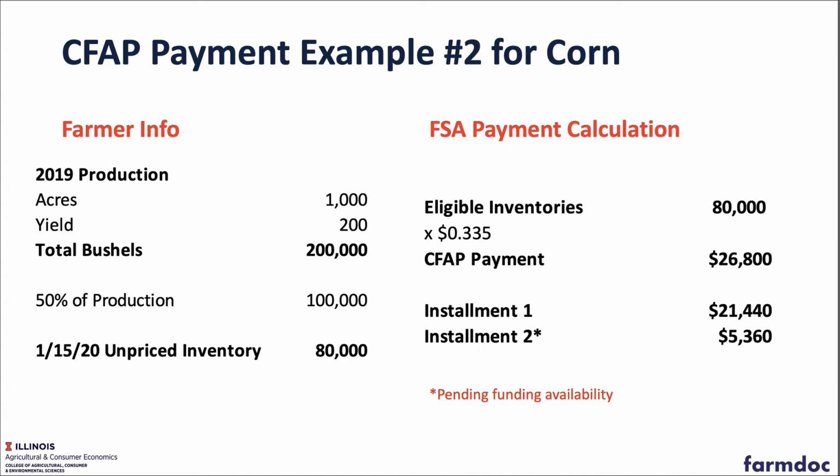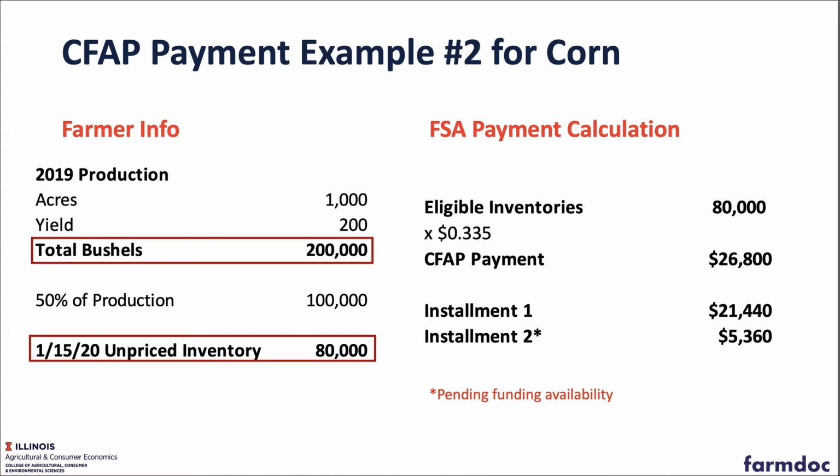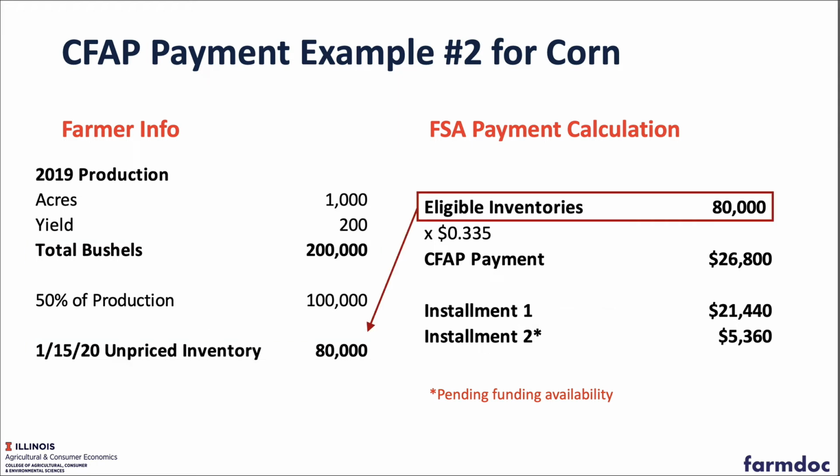Just as a quick second example, we'll take a look at the same farmer, same yield, same acreage, same total production of 200,000 bushels in 2019. But in this case, we've only got $80,000 in unpriced inventories on that 2019 crop. In this case, our eligible inventories for the CFAP payment would be those unpriced inventories. So again, it's the lesser of that unpriced inventory figure or half of total production that they compare to define that eligible inventory amount.